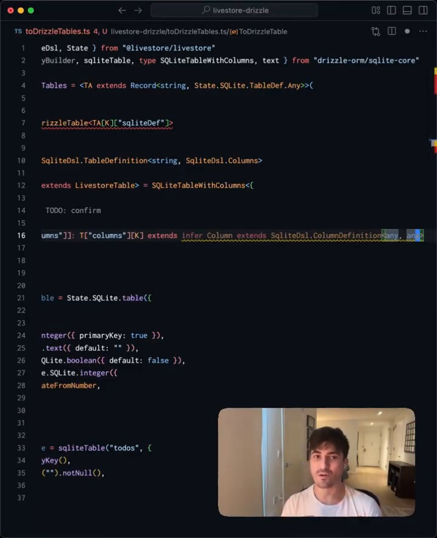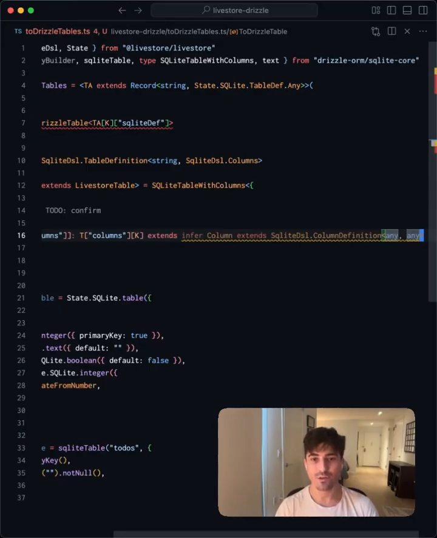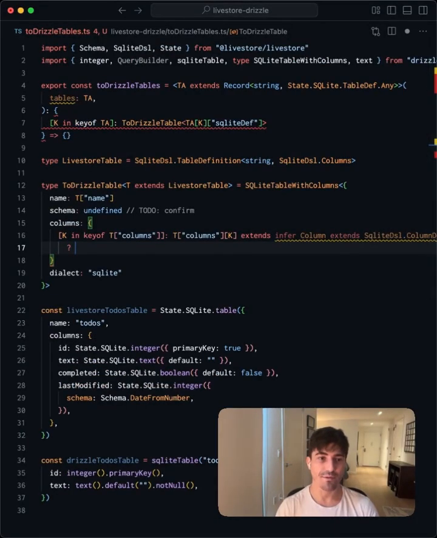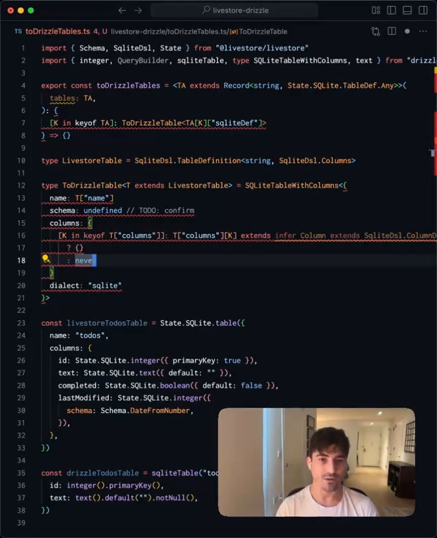This is just going to solve some inference errors down the line in cases where the TypeScript compiler isn't able to infer that columns is in fact a column definition. And this should always match. So we'll have our mapped value here, which we'll get to in a moment. It's never not going to match.